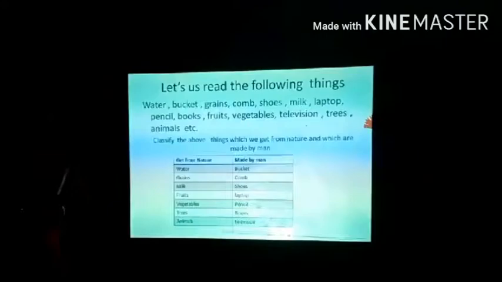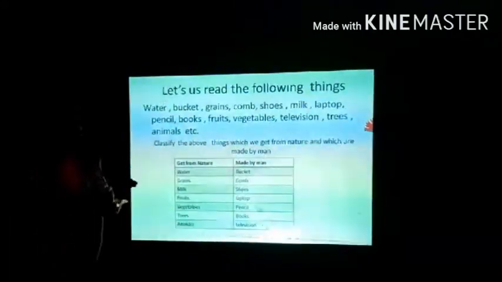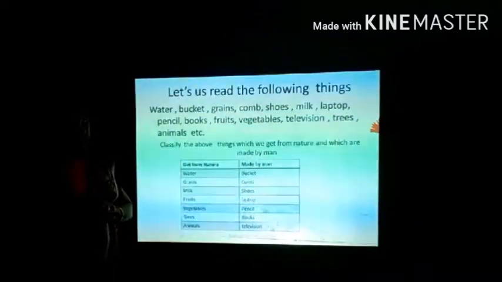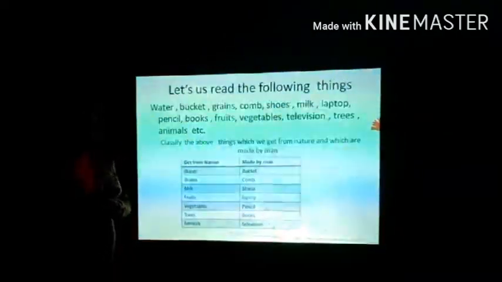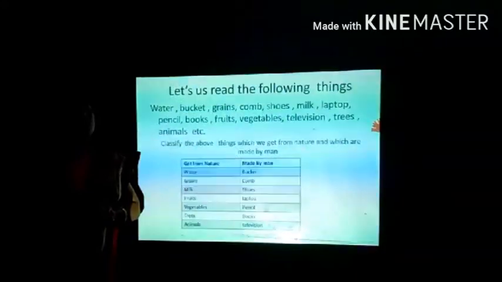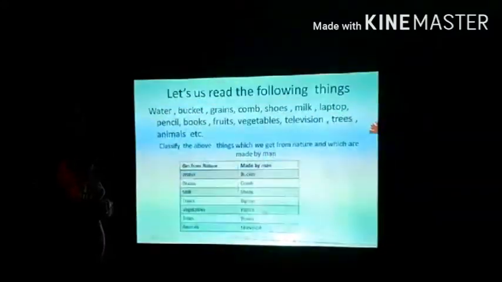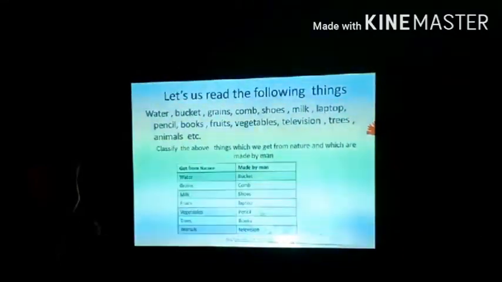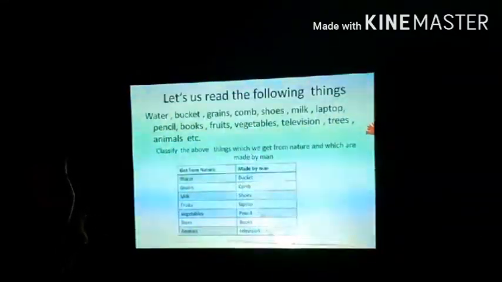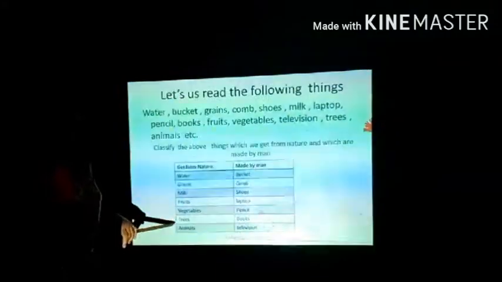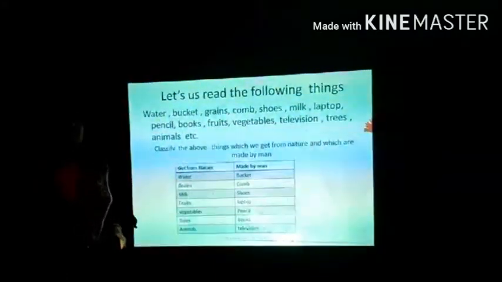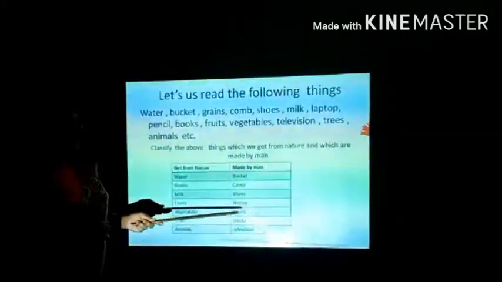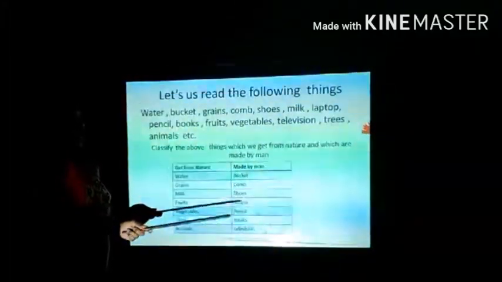Now what do we have to do? We have to classify these things into two groups: the things which we get from nature and the things which are made by man. Here I have classified for you that the things which we get from nature are water, grains, milk, fruits, vegetables, trees, animals. And the things which are made by man are bucket, comb, shoes, laptop, pencil, books, and television.